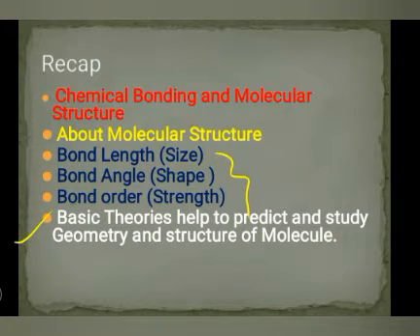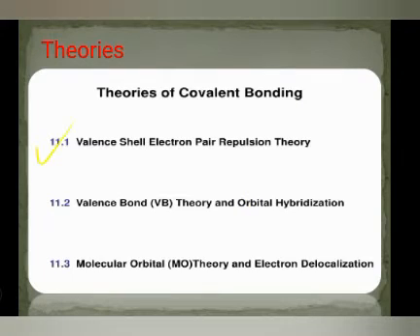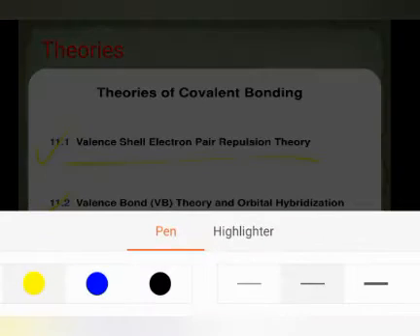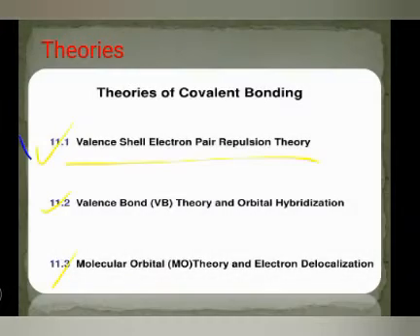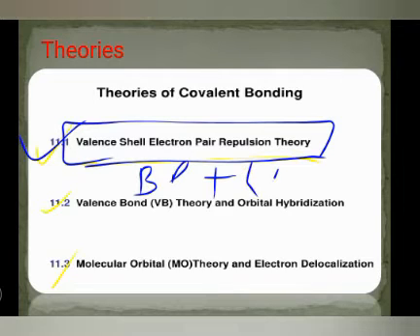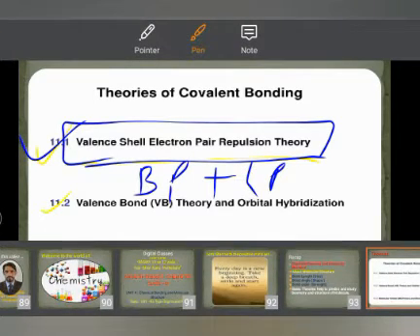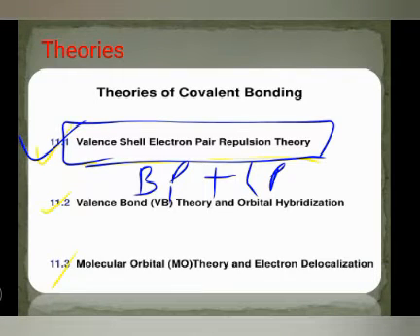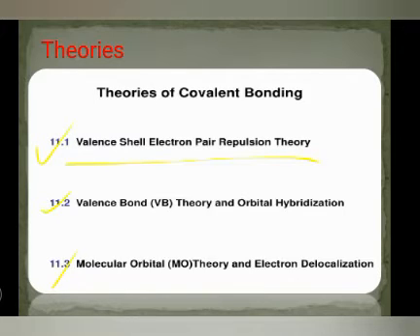the study of geometry. What is the structure of a molecule? So basically we have three general theories that we are going to study in this chapter. First is valence shell electron pair repulsion theory. Valence shell electron pair repulsion theory is related to how to predict the geometry on the basis of bond pair and lone pair. That we already did in one video. If you still have some problem, you can watch that video. Okay, that is, valence shell electron pair repulsion theory is on the basis of bond pair and lone pair.